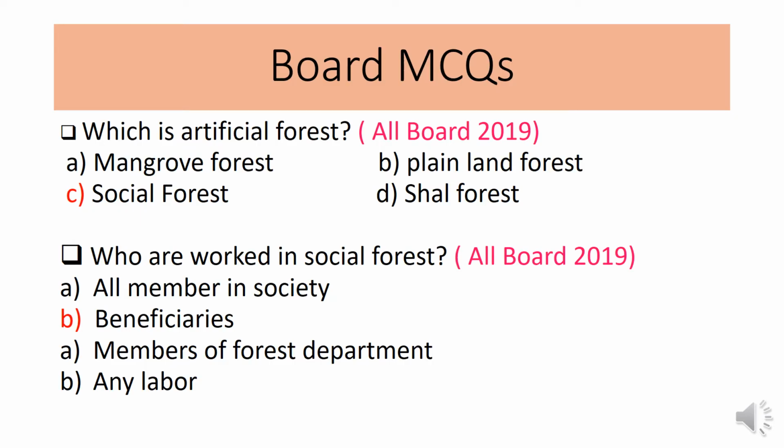Board multiple choice questions. Here you can see some board questions. Which is artificial forest, and it came in All Board 2019. The options are mangrove forest, plainland forest, social forest, shal forest. As you know, social forest is directly established by the social members and beneficiaries. That's why the artificial forest will be the social forest.